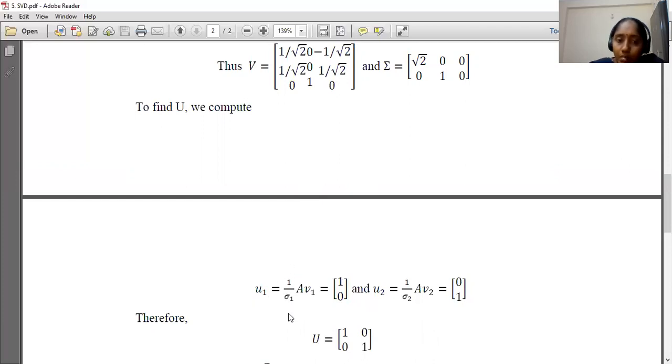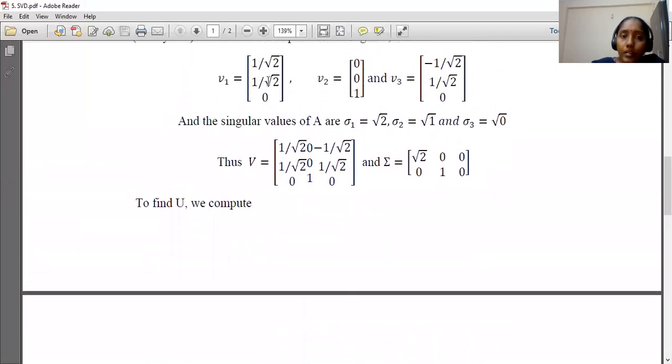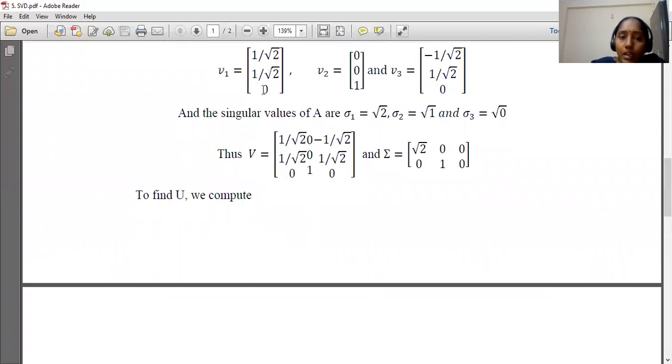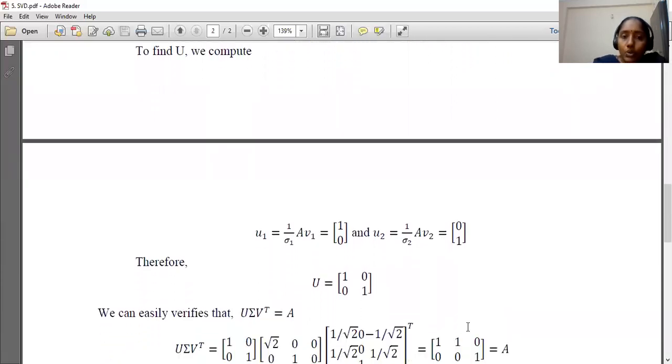U1 is equal to 1 by sigma 1 AV1. We already found V1. Here this is our V1. And the given matrix A into V1 gives 1, 0. U2 is 1 by sigma 2 into AV2, which is 0, 1. Now write the matrix U with these two as columns, 1, 0, 0, 1. So you can easily write U sigma V transpose. A can be written as U sigma V transpose. If you want, you can check that the product is equivalent to A or not.